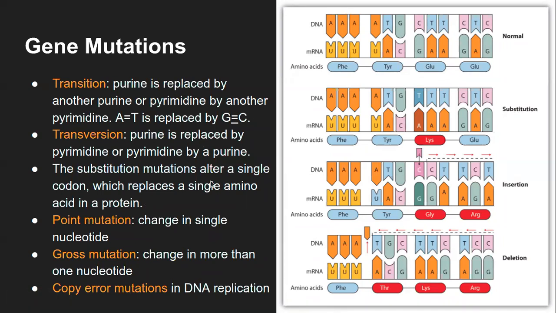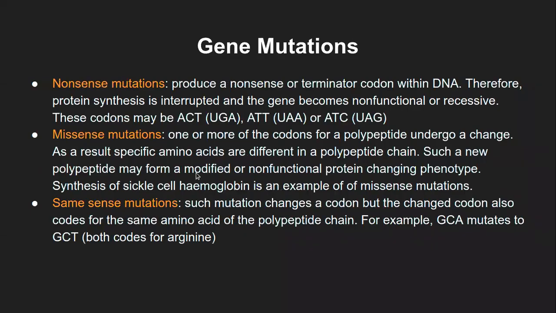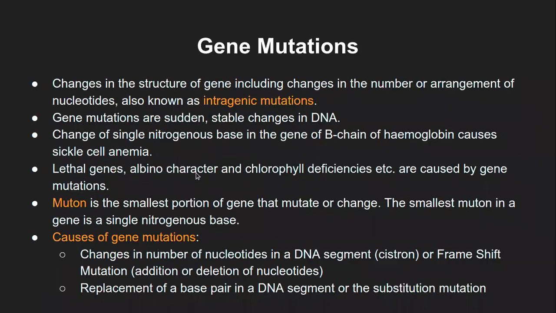Now, a substitution mutation, a change in a single base pair, can be substitution or frame shift. These mutations, after a single codon change, will lead to the replacement of a single amino acid in a protein. But how can a purine be replaced by a pyrimidine?